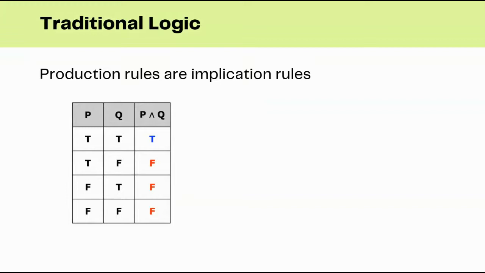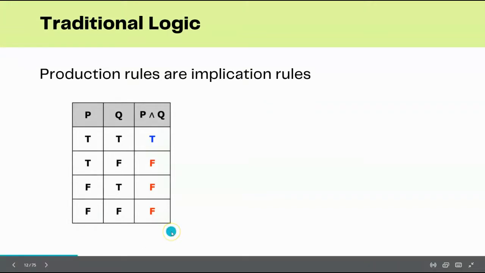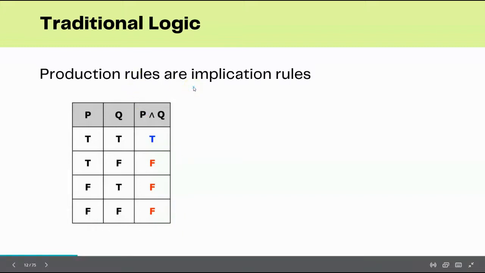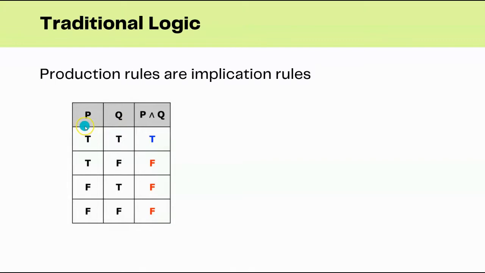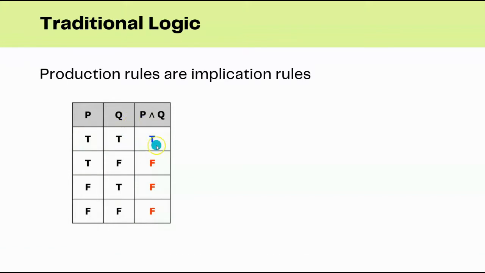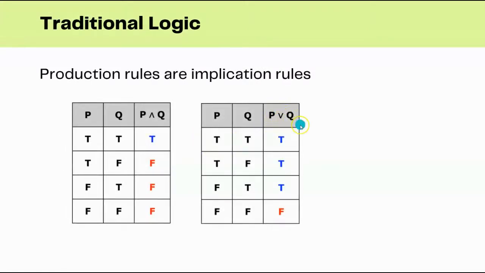There are some production rules in traditional logic. We just understand this for understanding the fuzzy rule. These are the production rules or implication rules. We are seeing a table where we have a P rule and a Q rule, combined with a symbol, which is called the AND symbol. Here we can see the true or false conditions in the table. When both P and Q are true, the result of P and Q is true. Whenever either of P and Q is false, we get false in an AND rule.